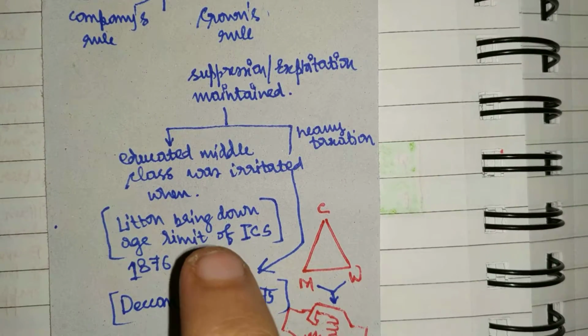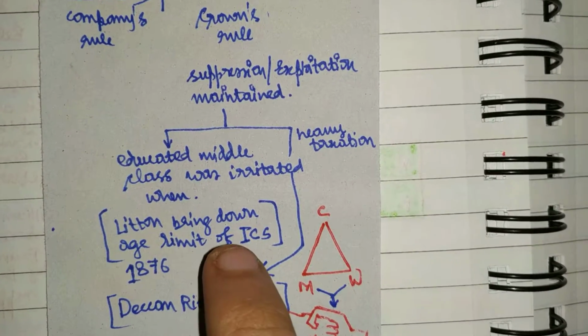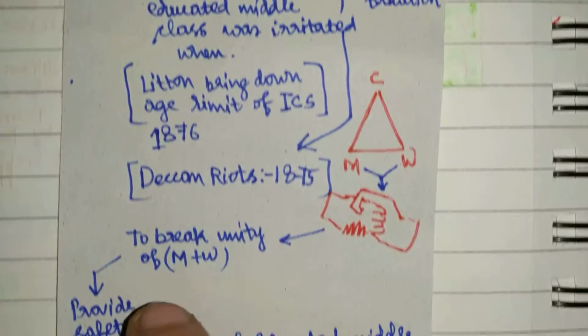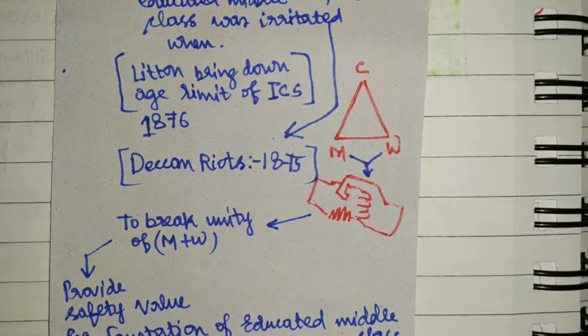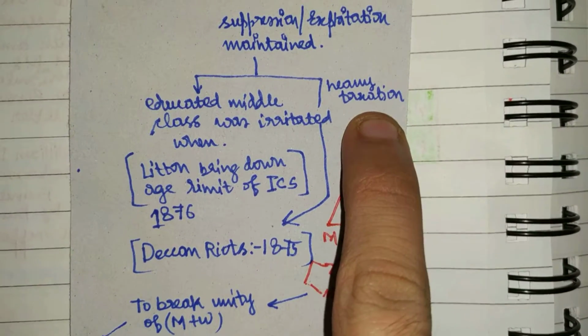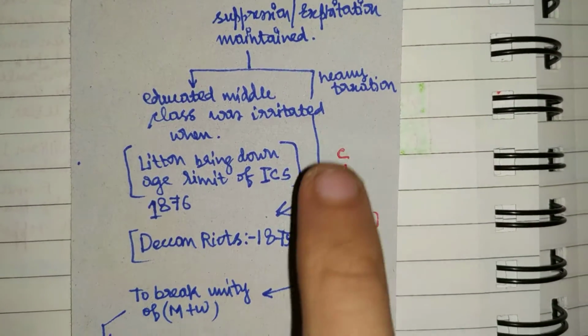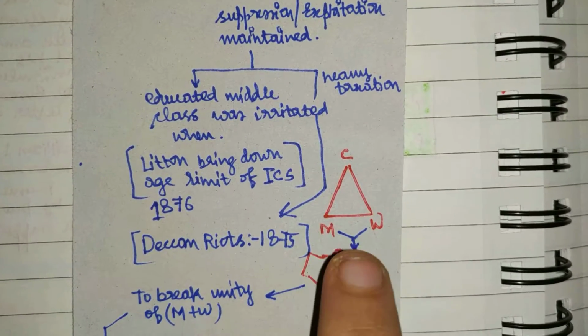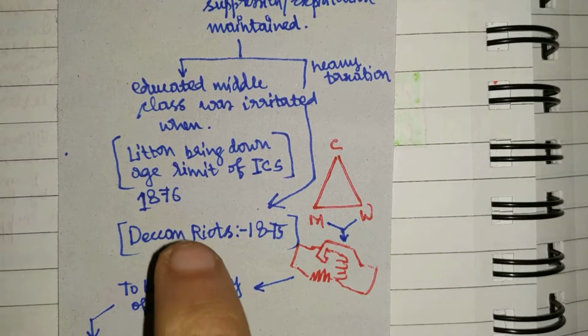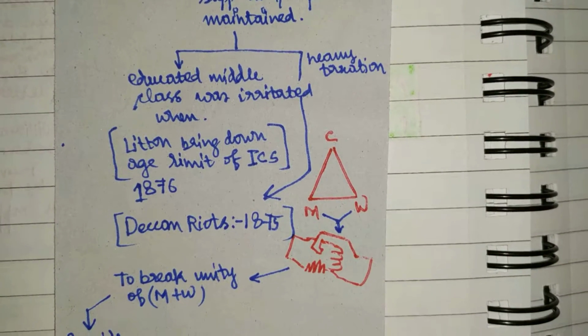the age limit of the ICS was reduced by Lytton in 1876. This caused huge frustration in the middle class, and due to heavy taxation, the working class was hugely frustrated, and this led to the Deccan Riots in 1875.